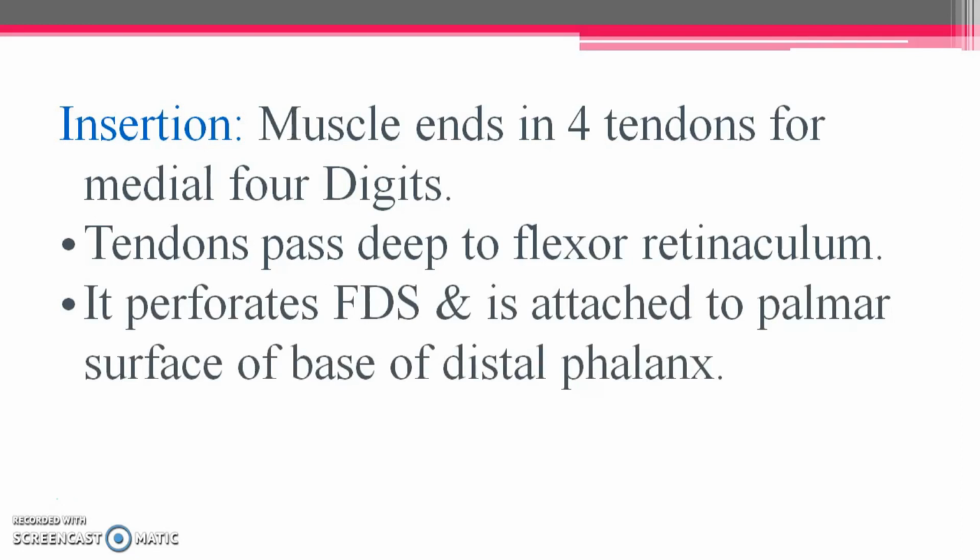Later it attaches to the palmar surface of the base of the distal phalanx, whereas the attachment of flexor digitorum superficialis is in the middle phalanx on the sides. So the base of the distal phalanx gives the insertion for this particular muscle.